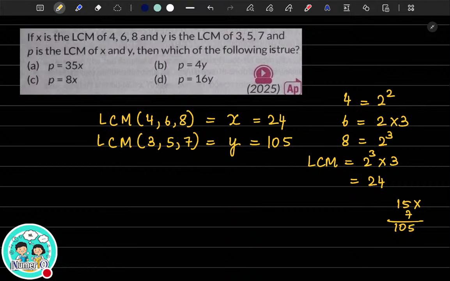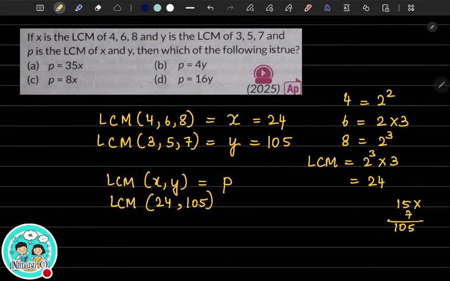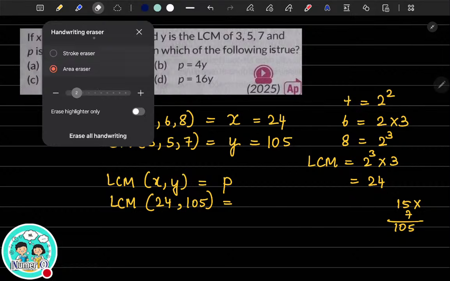Okay, so you've got the options also. And then you have to get LCM of x comma y is equal to your p. So what is the LCM of 24 comma 105? What is the value? x is 24, y is 105, and the LCM of 24 and 105 is your p. Then which of the following is true, it's asked. So find out the LCM for 24 and 105.